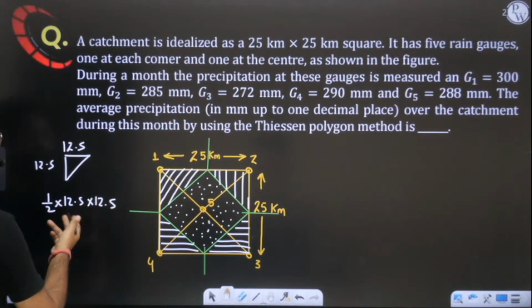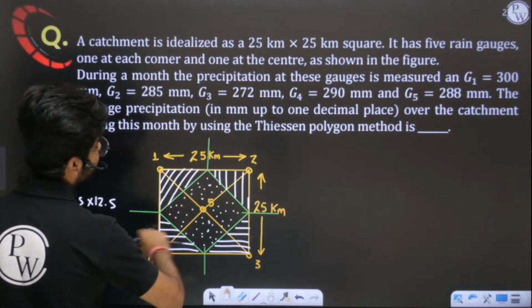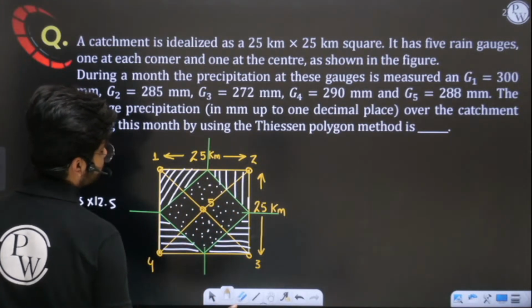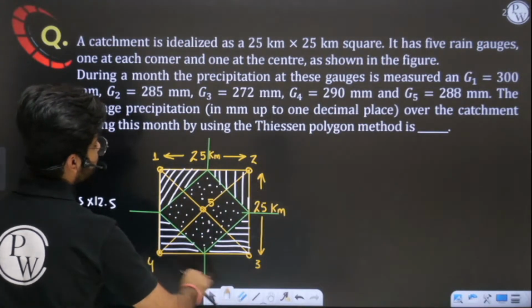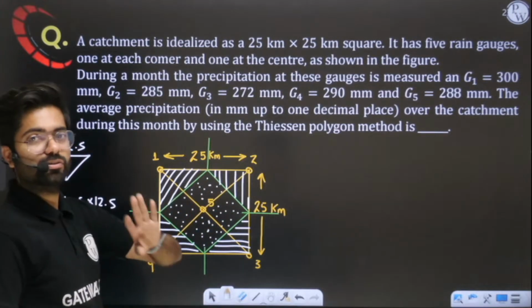See, if you solve this, I think you will get it as 78.125. Okay, this is 78.125. This is also the same. This is also the same. All are the same. Take out the total area, subtract these 4 areas, and you will get the middle area. You can do this thing.